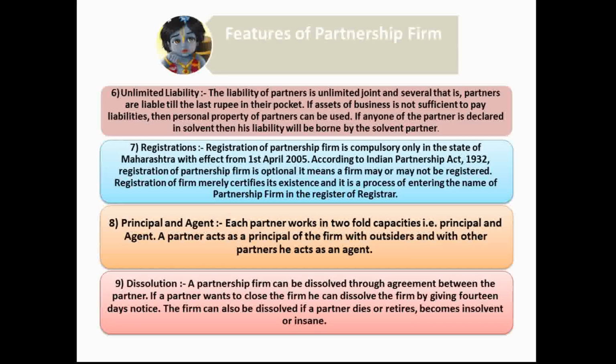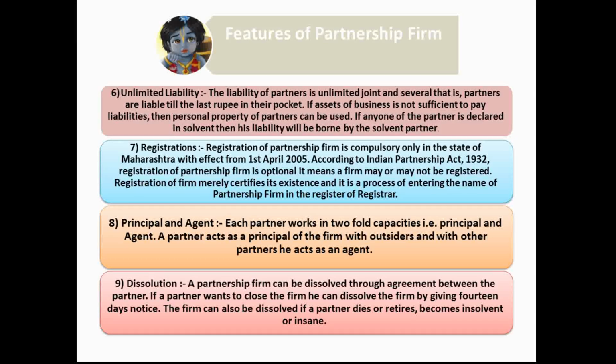If the business property is sufficient to make the payment of the debt, then in that case there is no need to sell the private property. But in case the business property is not sufficient to make the payment of the debt, then they have to sell the private property, but they have to compulsorily make the payment of the debt. That is the meaning of unlimited. All partners are jointly owners of the business, so all are jointly liable to make the payment of the liability. That is the meaning of joint.